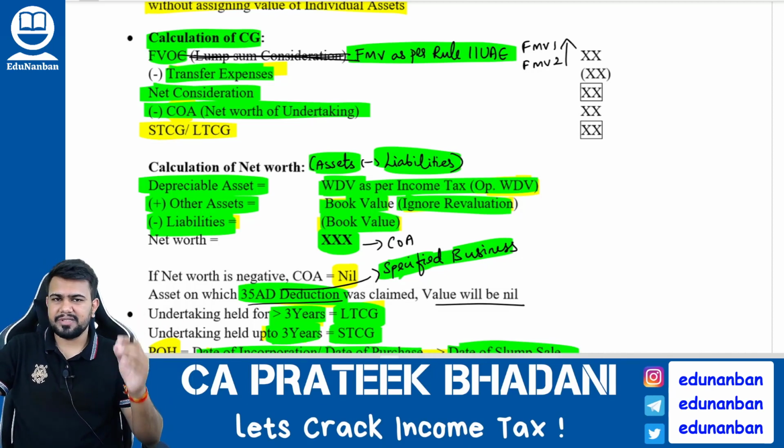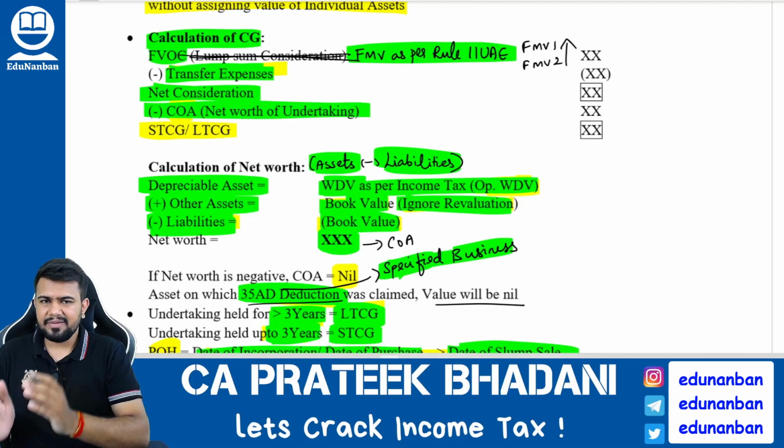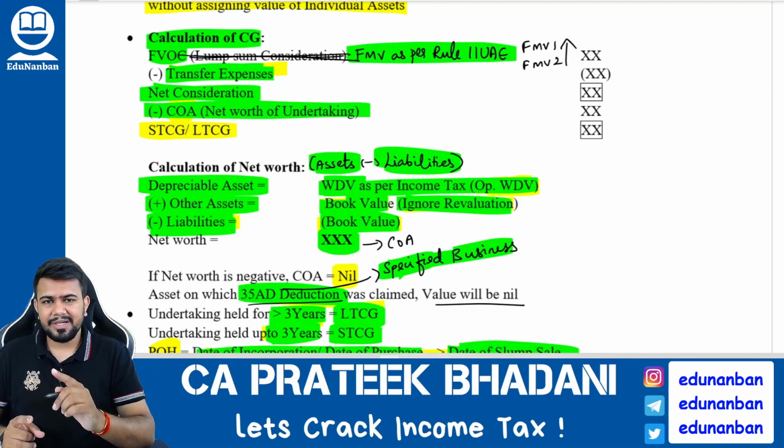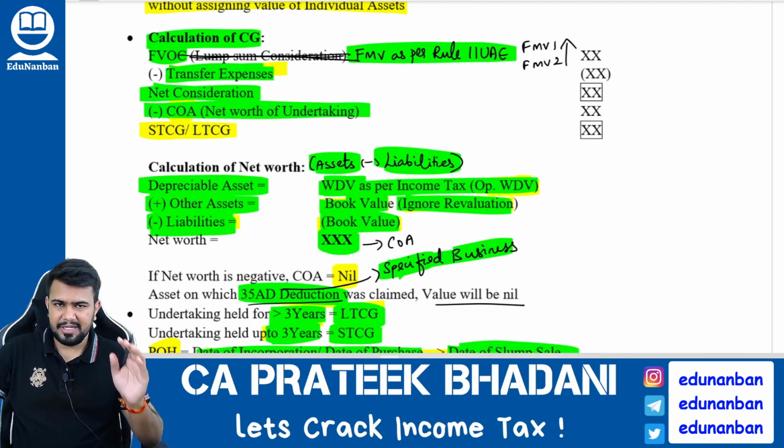From that you have to reduce the transfer expense, you will get the net consideration. From the net consideration you have to reduce the cost of acquisition. How to calculate cost of acquisition? You have to calculate the net worth. What is net worth? Net worth is asset minus liability. So in case of asset, if it is a depreciable asset, take the opening WDV as per Income Tax Act.